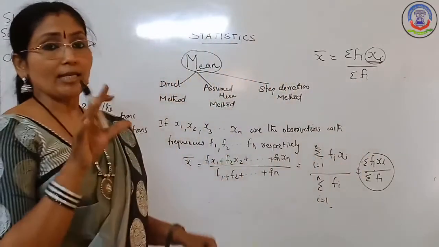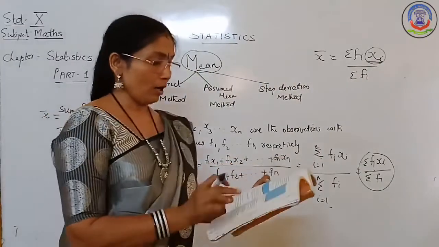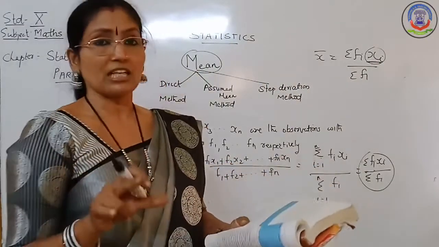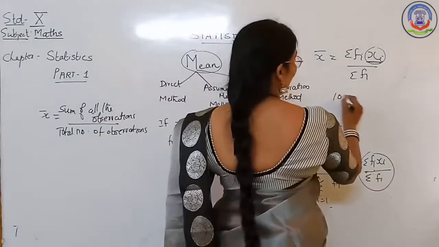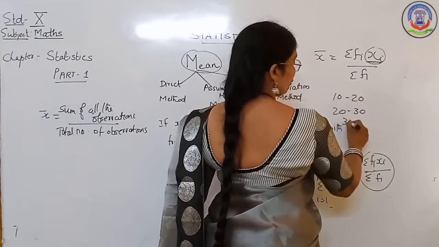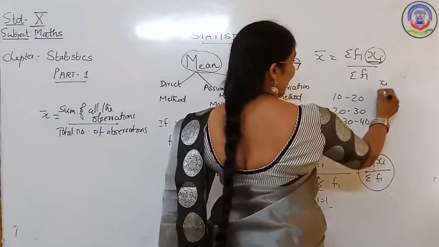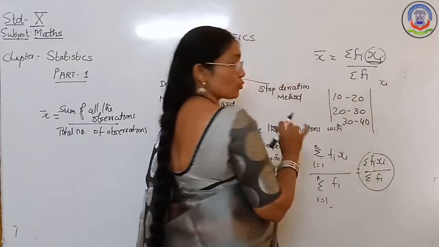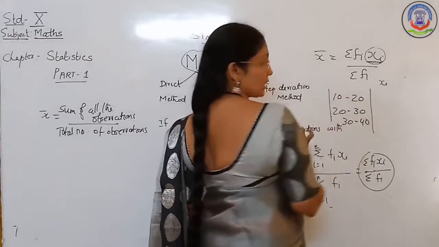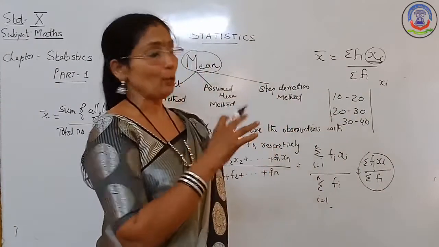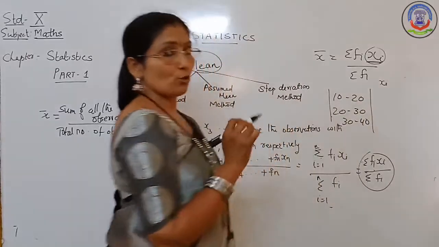Xi is known as the class mark. We always assume that the frequency of each class interval is centered around its midpoint. Suppose the classes given are 10 to 20, 20 to 30, 30 to 40, and so on. To find the xi of these classes, the frequency is centered around the mid value of the class. Therefore, you have to find the mid value, that is the class mark, of the 10 to 20 class.